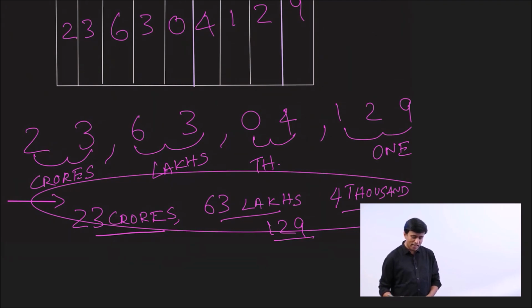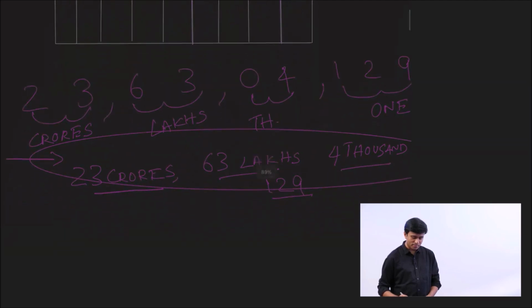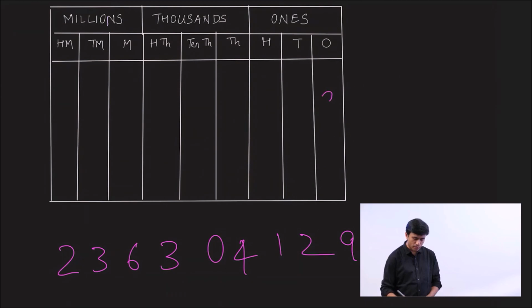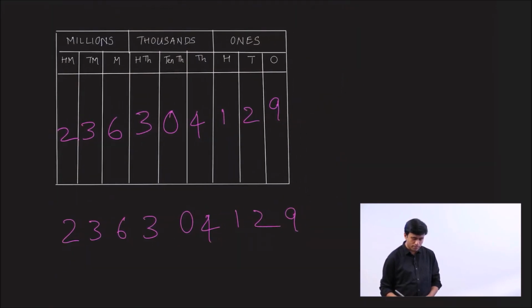Now let's do the same thing in the international system. Let's write the number 236304129. I'm going ahead and placing the digits in its place value. 9, 2, 1, 4, 0, 3, 6, 3, 2. And the periods in international system are groups of 3.